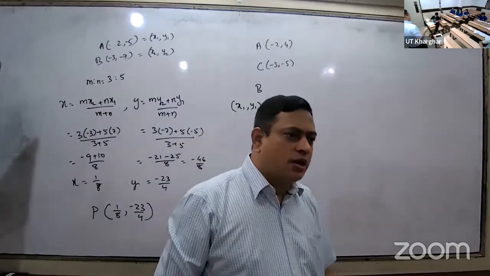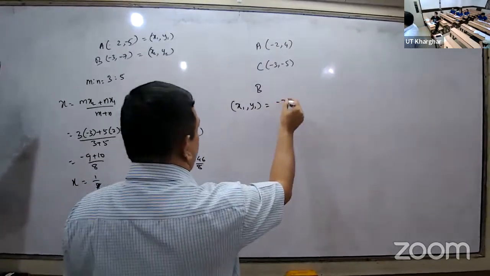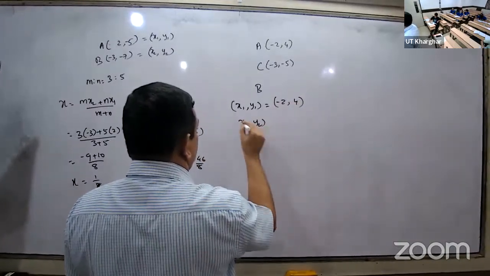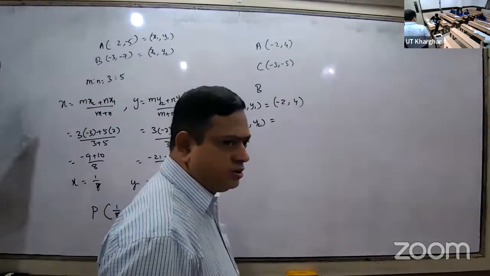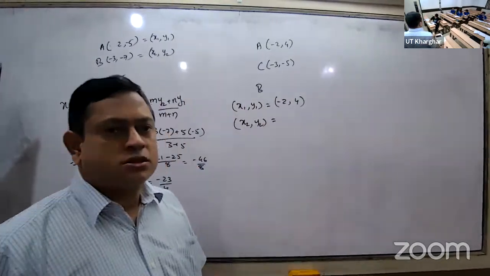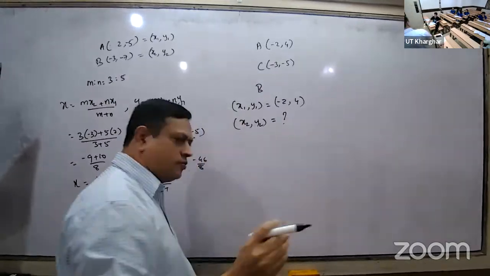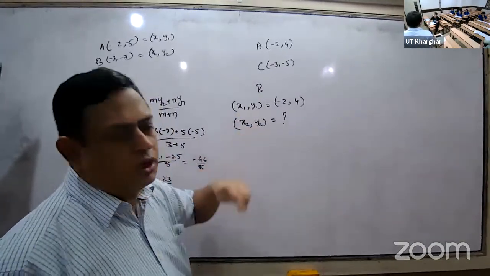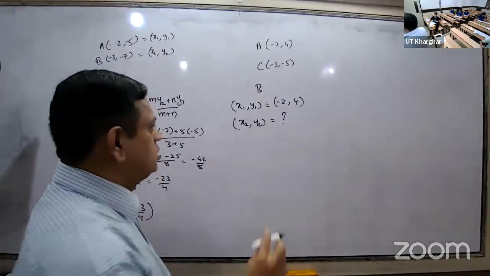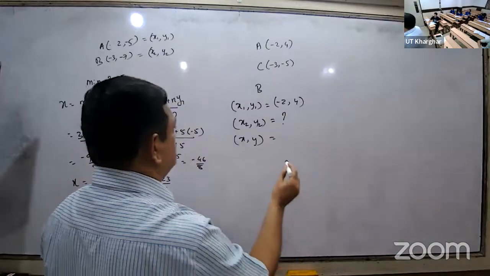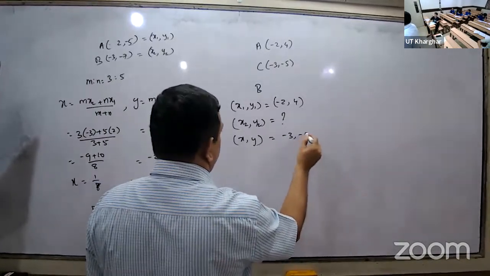A is minus 2, 4, that is x1, y1. C is minus 4 comma minus... x2, y2 is what you have to find out. So you will write, everything is answered. What is x comma y? That is given. What is it? Minus 3 comma minus 5.